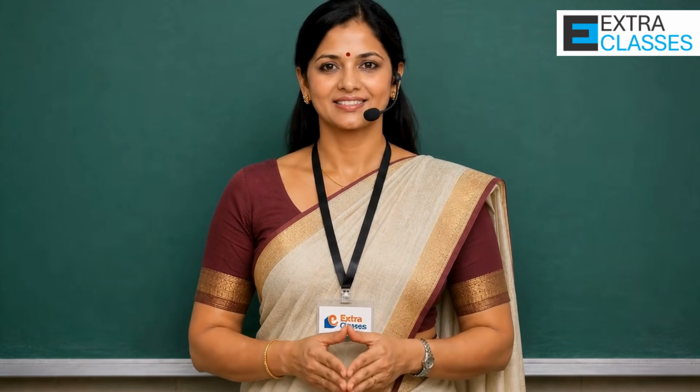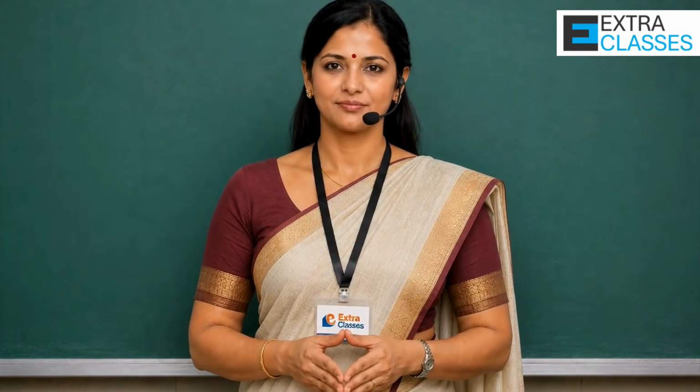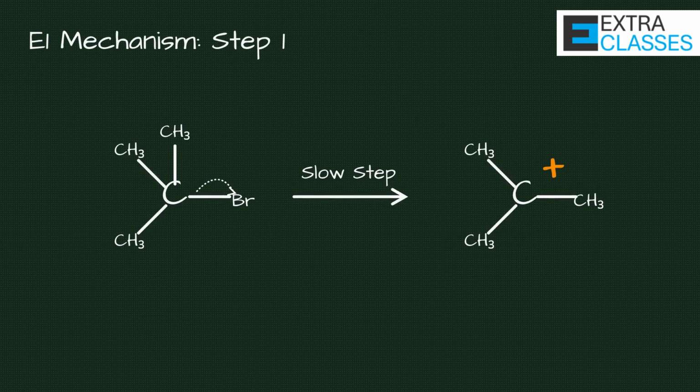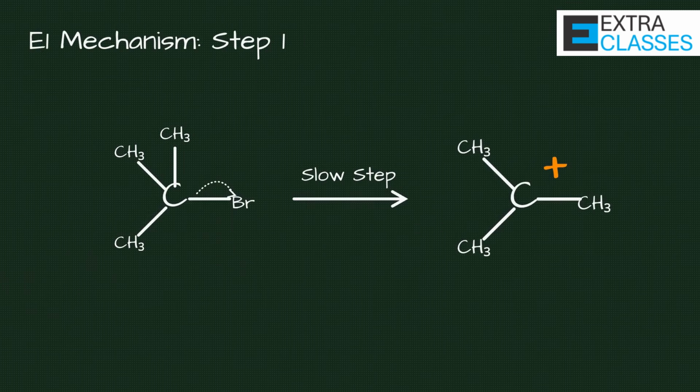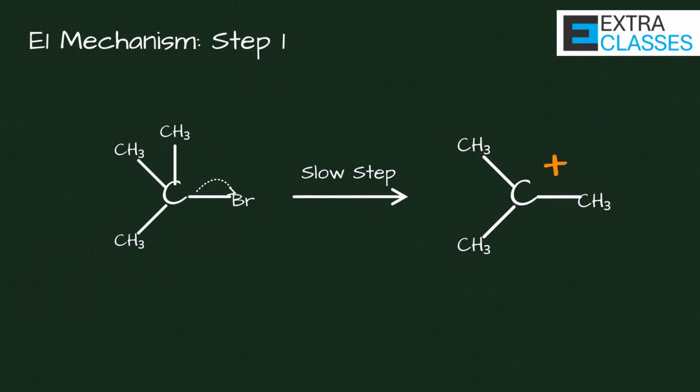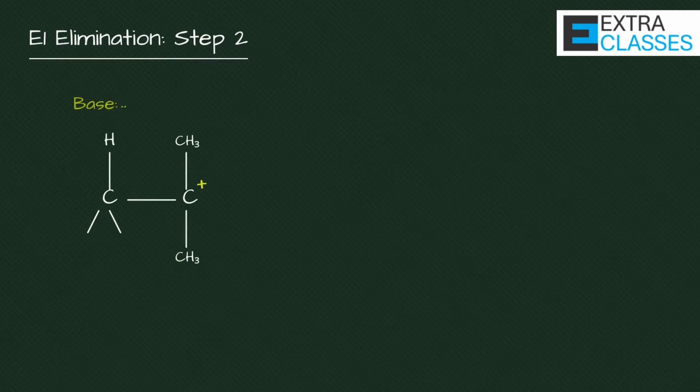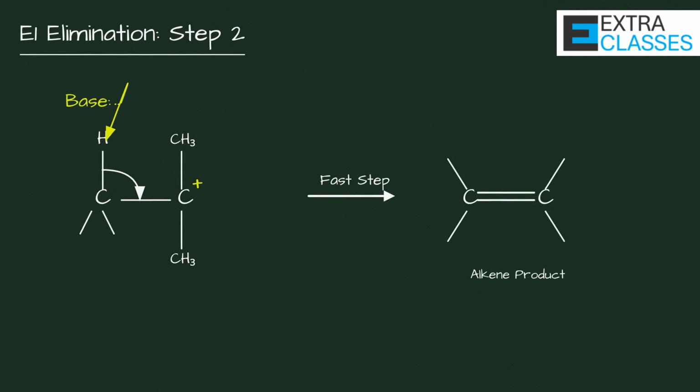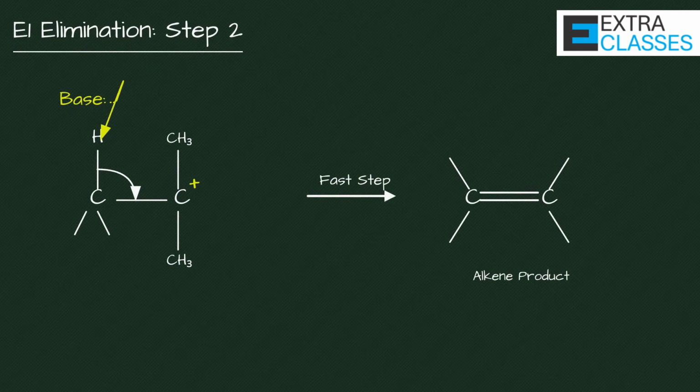Now let us move to E1 reaction. The 1 in E1 means unimolecular. That means only the alkyl halide is involved in the rate-determining step. Step 1, the halogen leaves first, forming a carbocation. This step is slow. Step 2, the base removes a proton from the adjacent carbon and a double bond forms. So E1 involves carbocation intermediate.